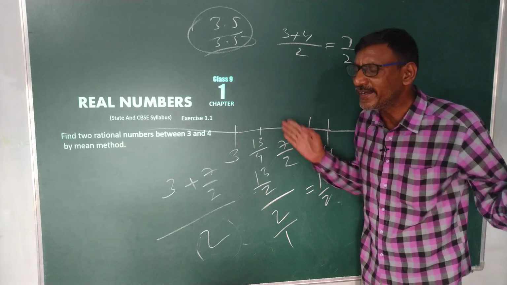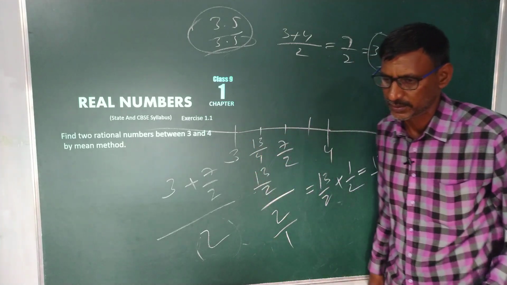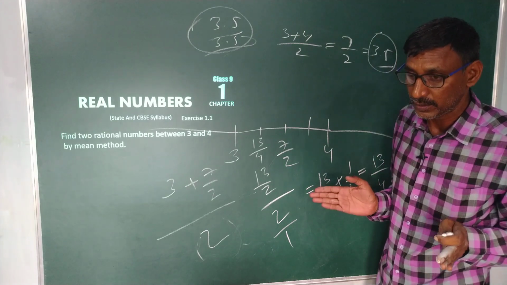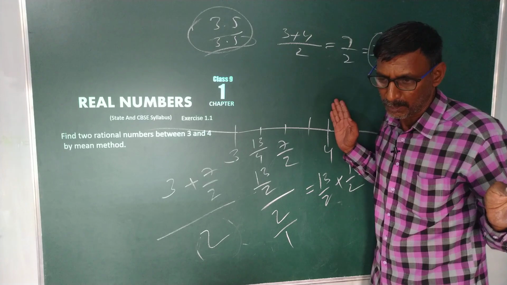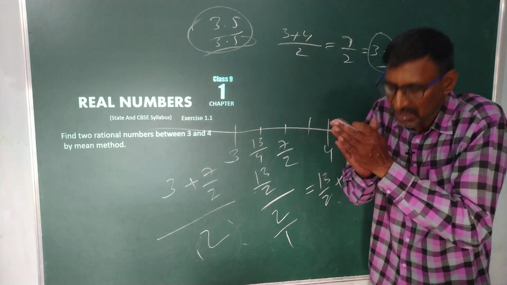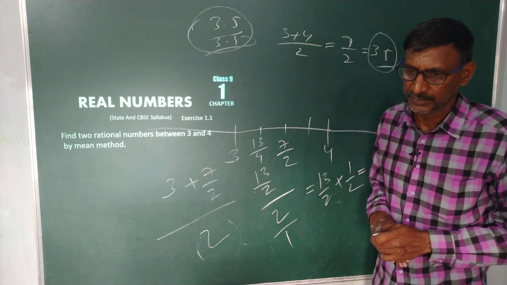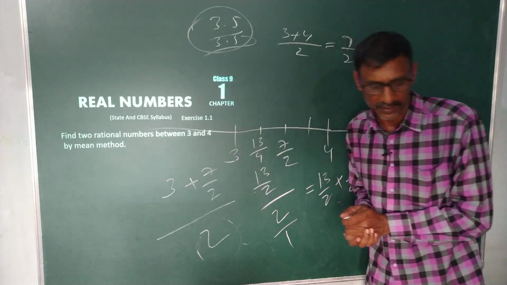You can find many rational numbers between any two integers. Infinitely many. Not only many, infinitely many. There is no end for the number. We cannot find the least number. Am I clear about it? Infinitely many points are there.